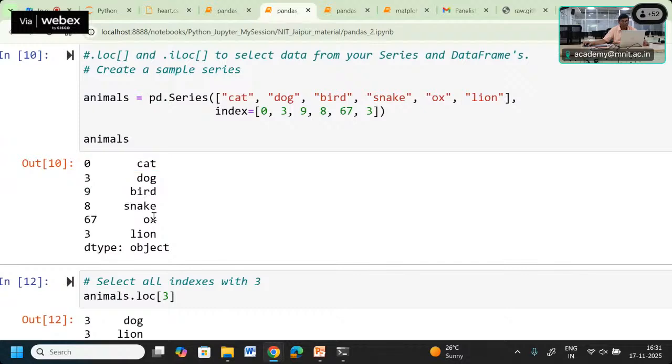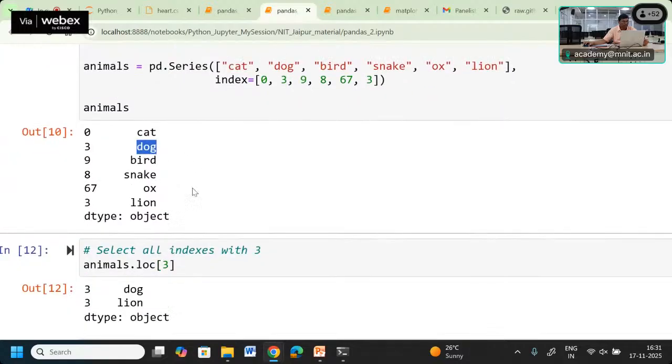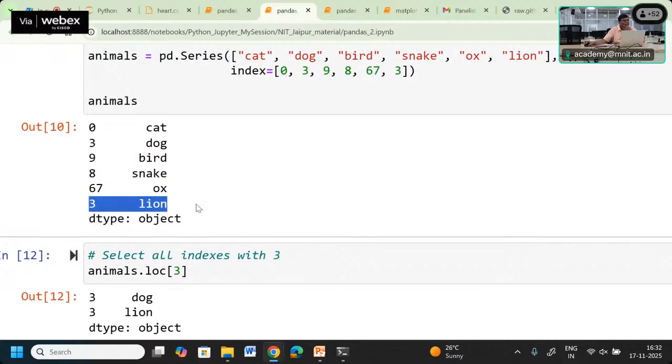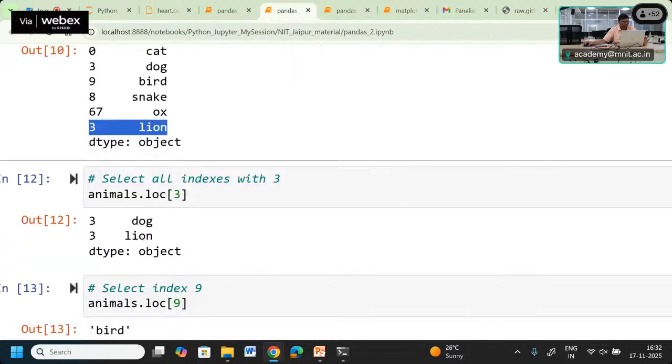If you want to know the value at the location of index 3, you can use loc. So loc[3] means at index 3, what is the value. Index 3 has the value dog, and you can see at index 3 we also have lion. Both values appearing at index 3 appear using the loc functionality.